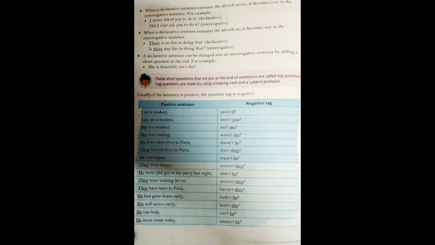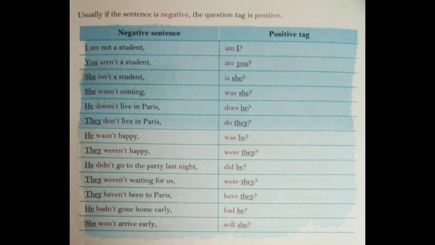He had gone home early, hadn't he? She will arrive early, won't she? He can help, can't he? He must come today, mustn't he? Now, another way. Now you can see another form. Usually, if the sentence is negative, then what's going to happen? Just the opposite. The question tag is positive.